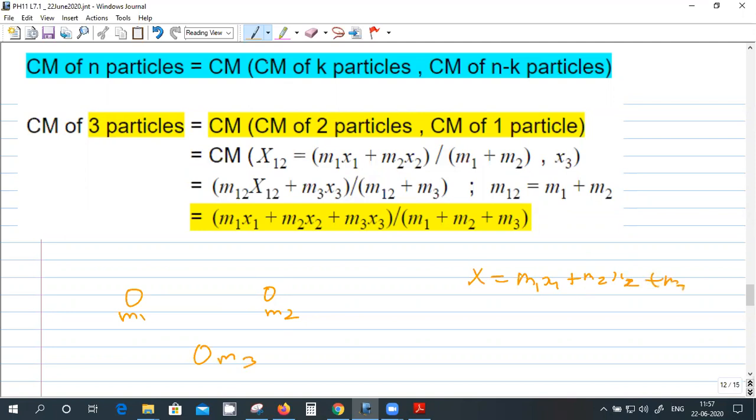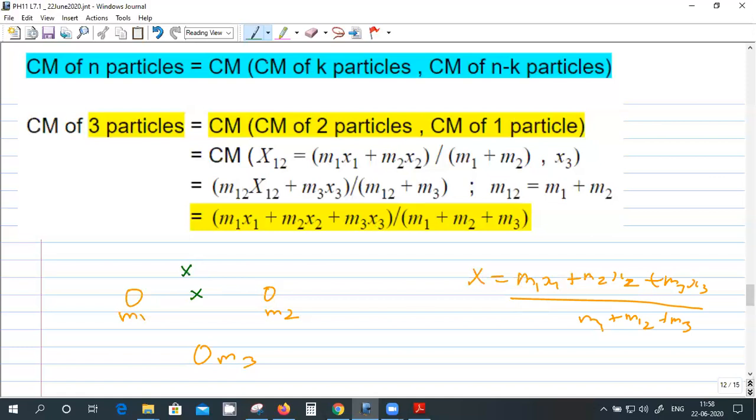Again, it will become m3 x3 added, divided by m1 plus m2 plus m3, the total mass. Now, another way of getting this result is, I'll find the center of mass of these two. That will be at this location.